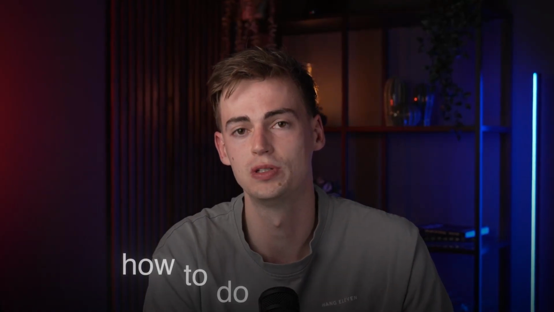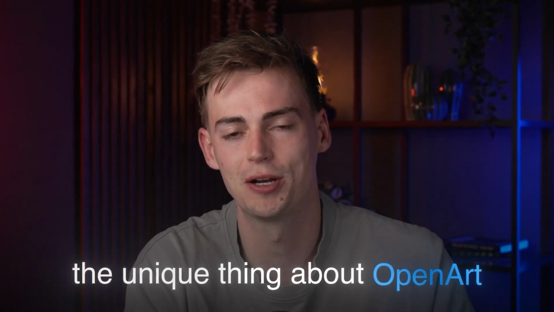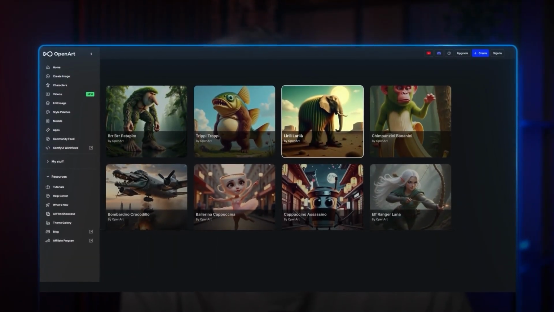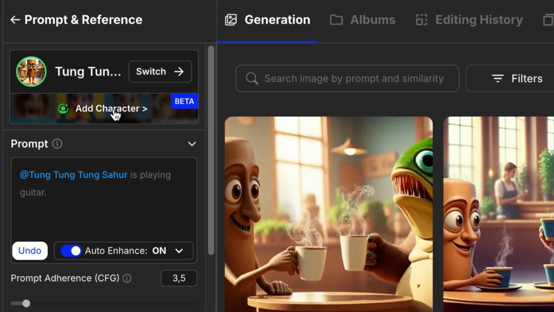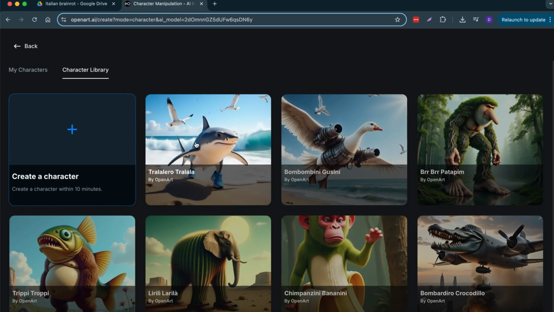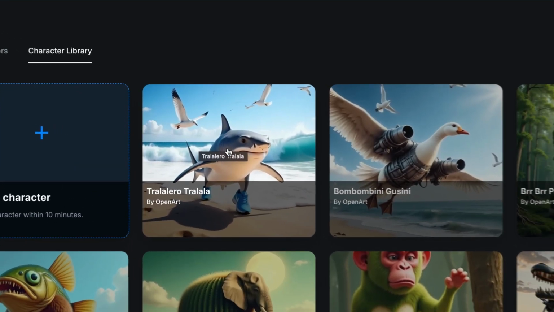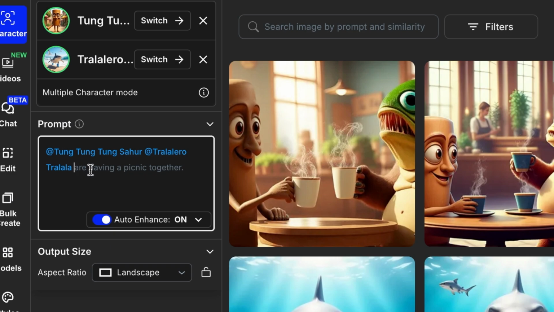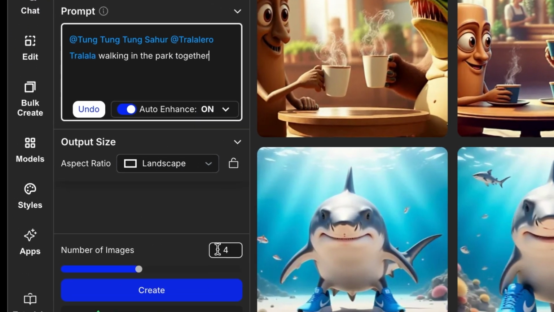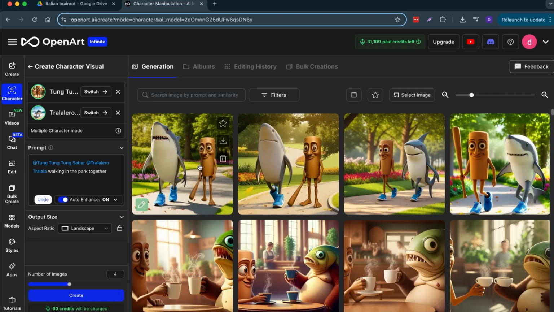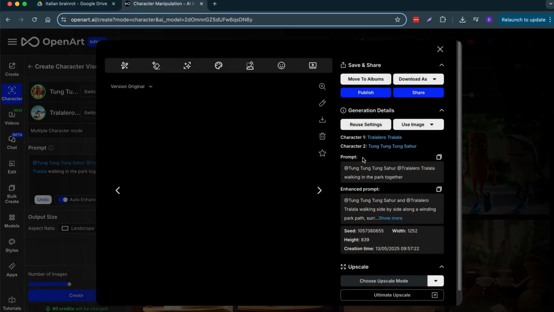Now, before I show you how to do the voiceover and the editing, the unique thing about OpenArt is that you can add in multiple different characters. Seriously, I've tried this on multiple different tools and it doesn't work as good as it does right here. To create multiple characters, all you need to do is first select your main character, then you click on add character, then you go to character library, then you select the character that you want. For me, that is Tralalero Tralala. Then you can prompt it right here. As you can see, they're both selected, and you can put your prompt right here, and then you can generate your image. I always generate 4 images because then I can choose the best ones. We can now choose between these 4 images, and I like this one a lot.